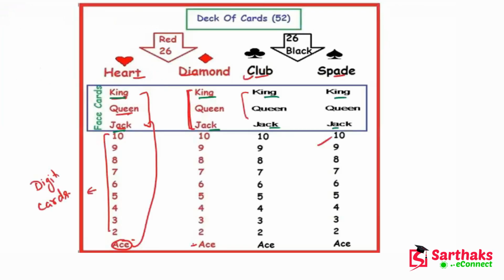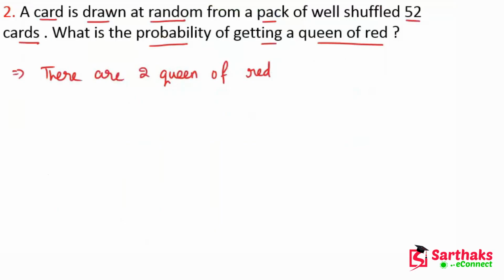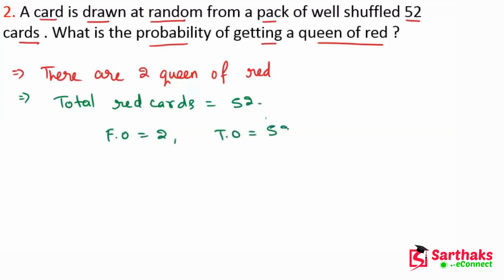If we see in this diagram, the queens are this one and this one, and the total number of red cards are 26. So favorable outcome is 2 and total outcomes is 52.